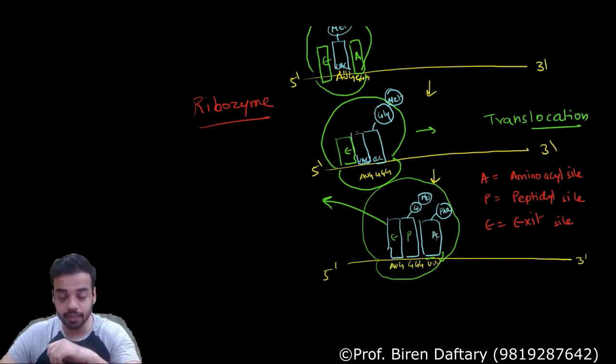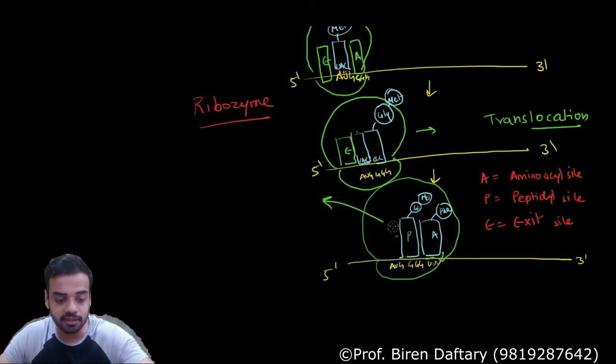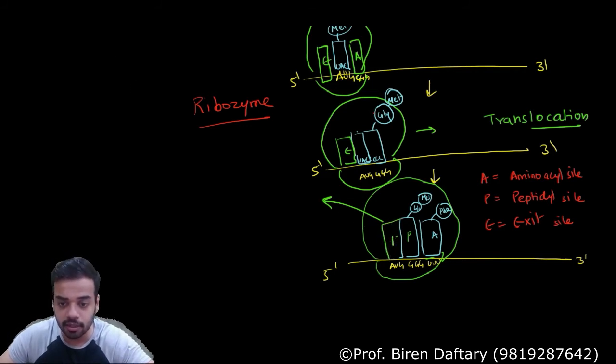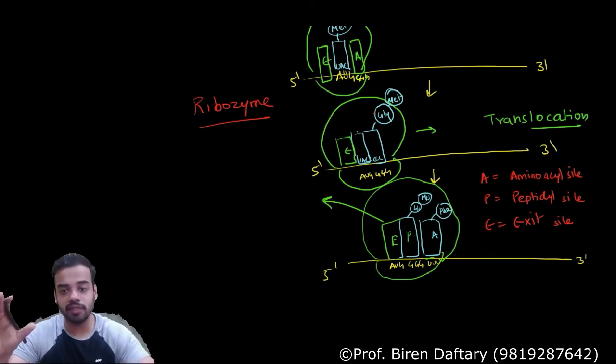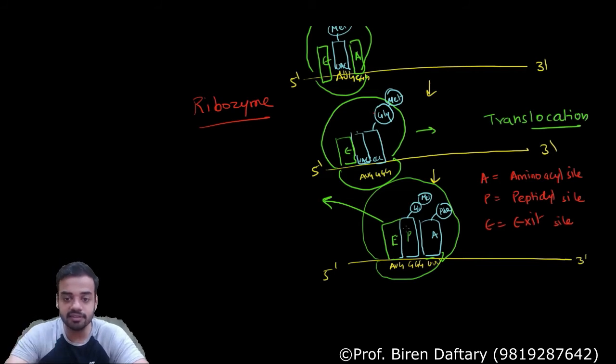Okay, correct. Now this site is obviously going to be empty because the empty tRNA has gone out. I have told you there are spaces for the tRNA to go out. Similarly, there is space for accommodating this growing chain of amino acids. So now I am going to rub this empty site off and show it in green color, because that is an empty site. So this green color is denoting the ribosome and it is empty. If I am showing tRNA, I am showing blue. Is this clear now?